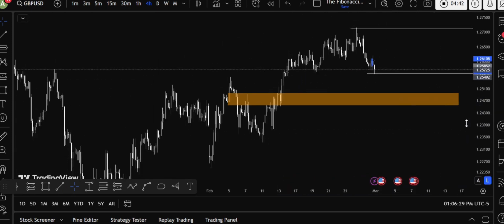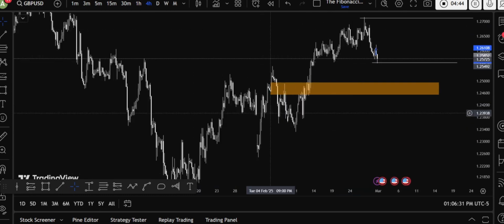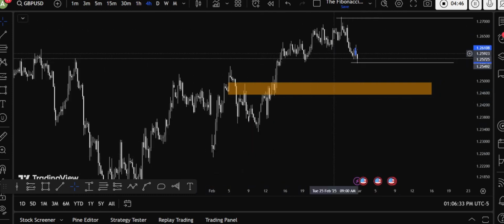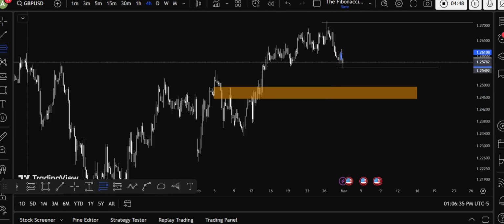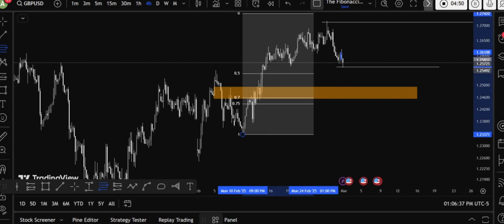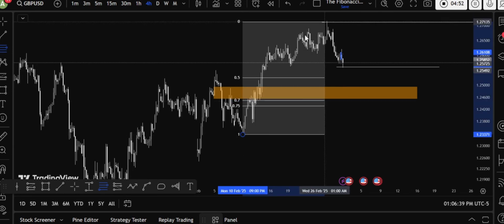One thing again, I would like to check the Fibonacci. So this was the low and this was the high. Let's move on to the Fibonacci and see how it is. Yeah, it is actually in the optimal trade entry area. So the 0.5 area is here. So yeah, we can anticipate the price to go lower.